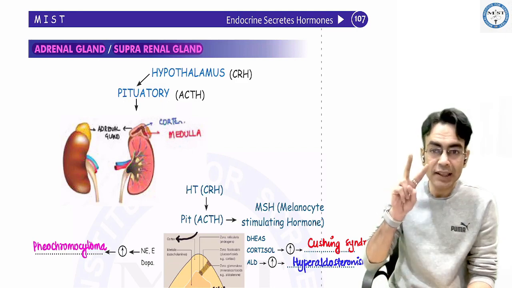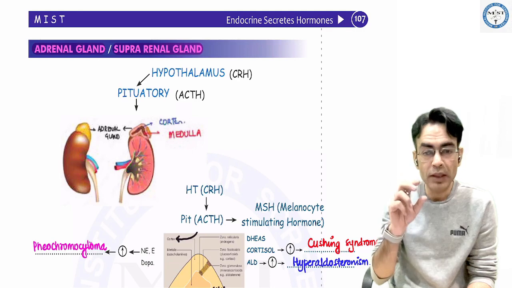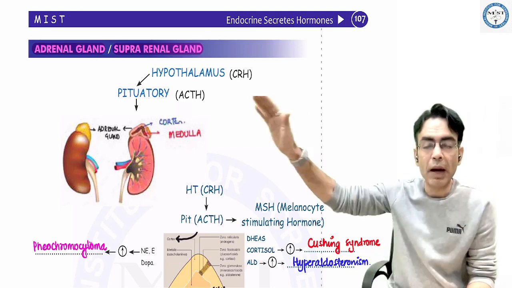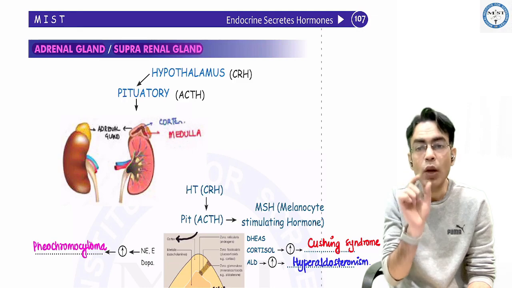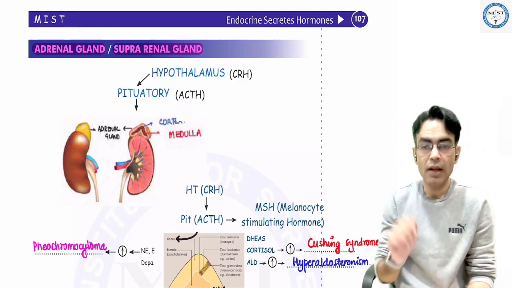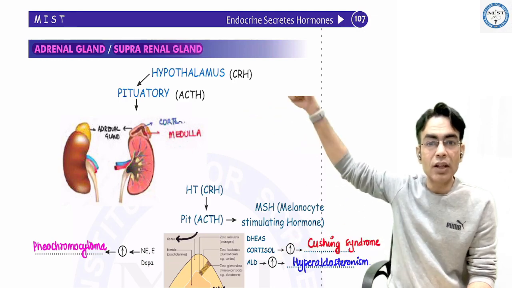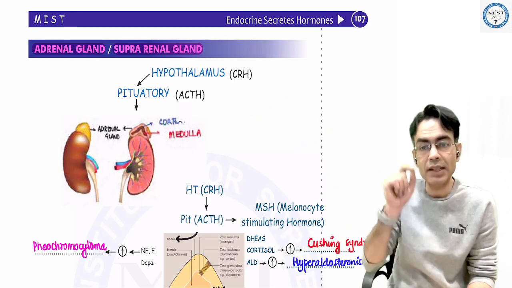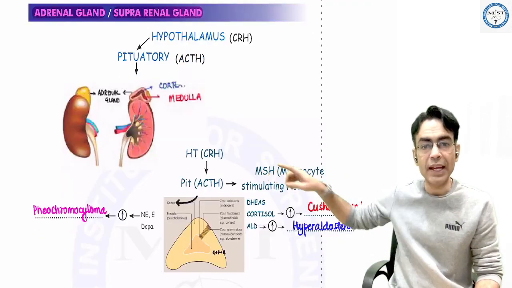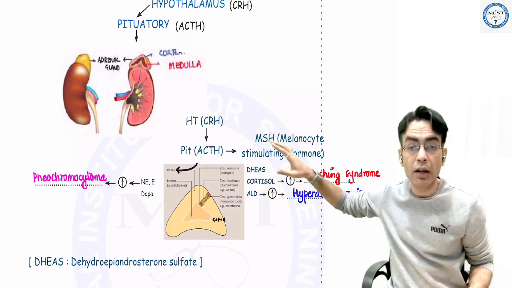But as I said, there are two parts in the adrenal gland, the adrenal cortex and medulla. You have to remember that the center part, the adrenal medulla, is not controlled by ACTH. ACTH is only controlling the adrenal cortex. Now, this pituitary is secreting ACTH under the influence of the hormone coming from the hypothalamus, that is CRH. So, how is the road going? CRH, ACTH, and controlling your adrenal cortex.